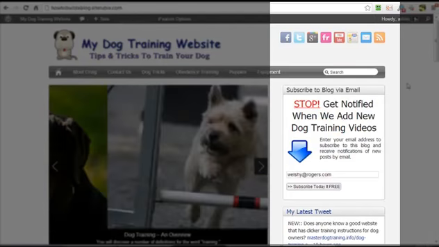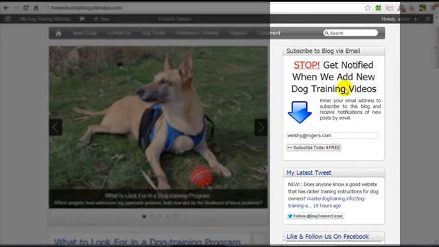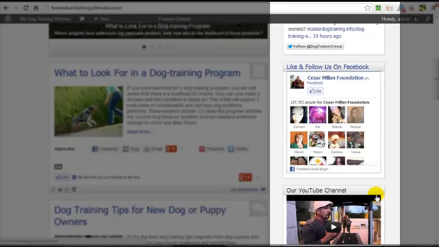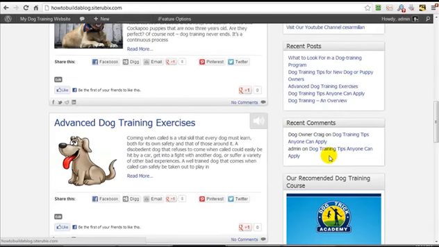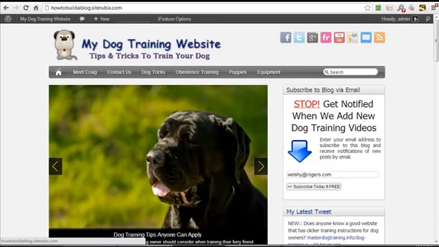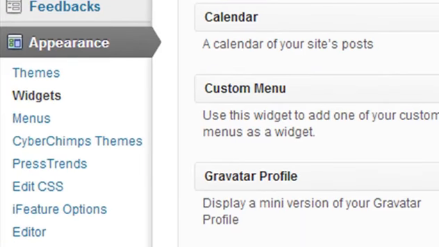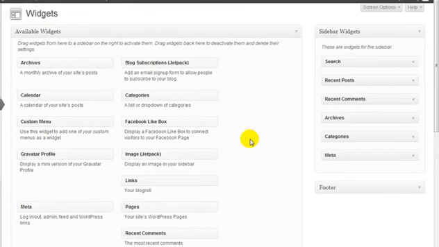Now if you don't recall what it looked like before, this is the pre-built website, and we have a subscription box, the latest tweet, the Facebook likers, YouTube channel, recent posts, recent comments, and our advertisement. Now what we have to do is in our blog admin area, under appearance, we have widgets, and if we click on widgets, it's going to load up this page.